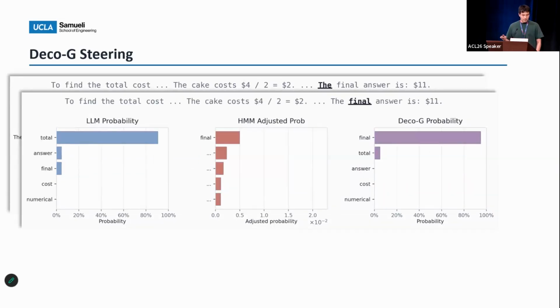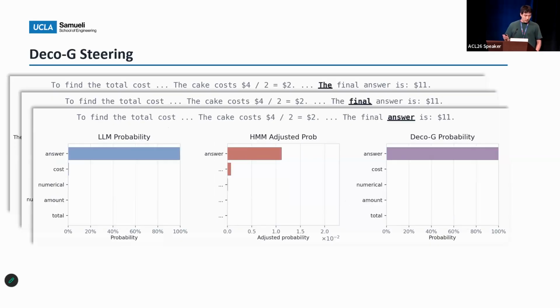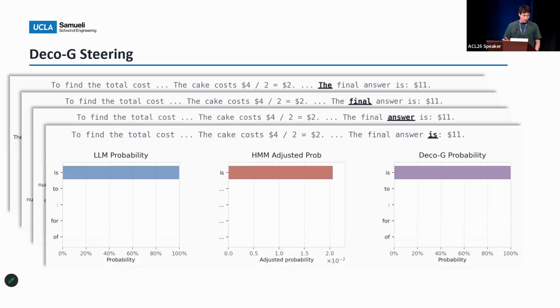And in the next step, the LLM favors the word total, but then the HMM assigns a high score to final, so that it steers it to generate the word final. And as we move on, the format signal becomes sharper in the middle.